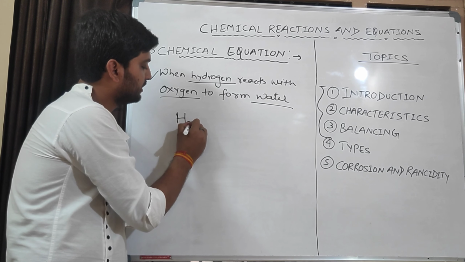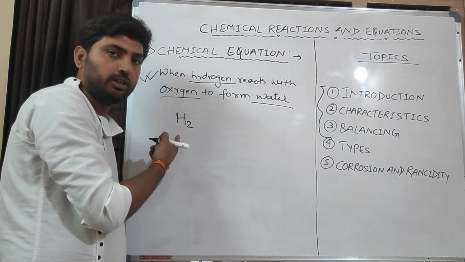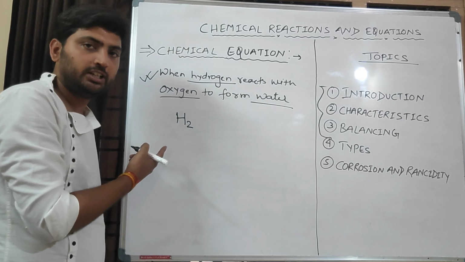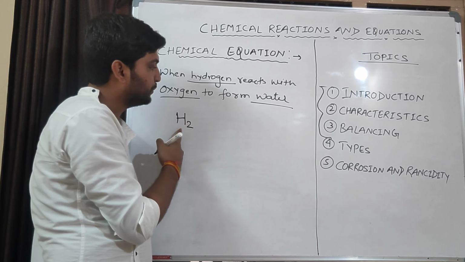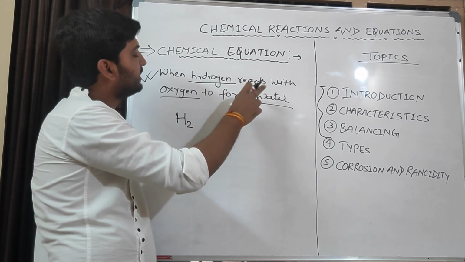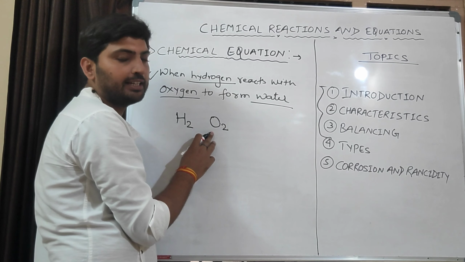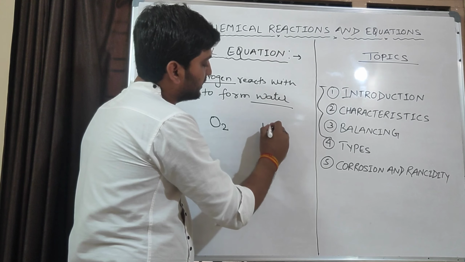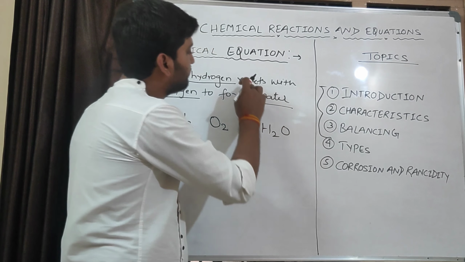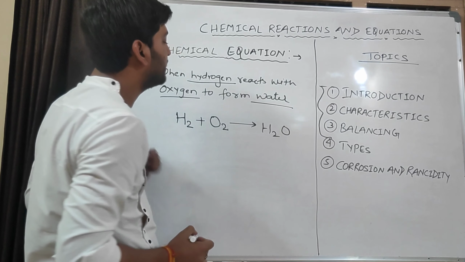H, and we write it as H2 because it is diatomic. You have already studied in class 9 monoatomic, diatomic and heteroatomic. Oxygen is O2, which is also diatomic. And the product is water. Now the representation of this chemical reaction in this form is called a chemical equation.